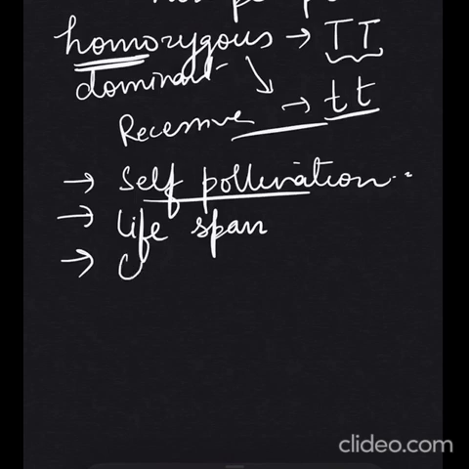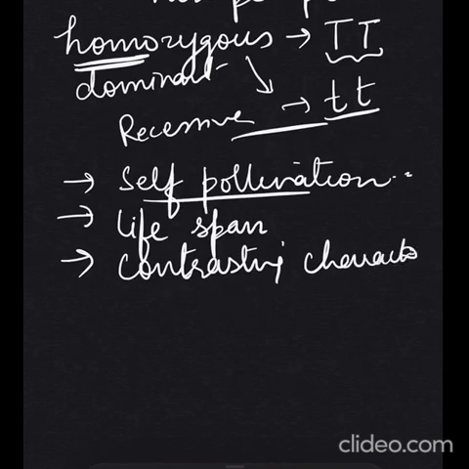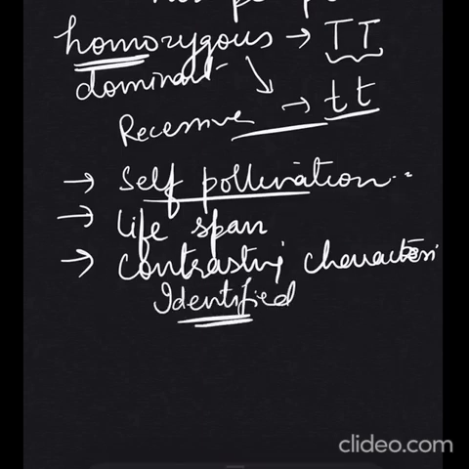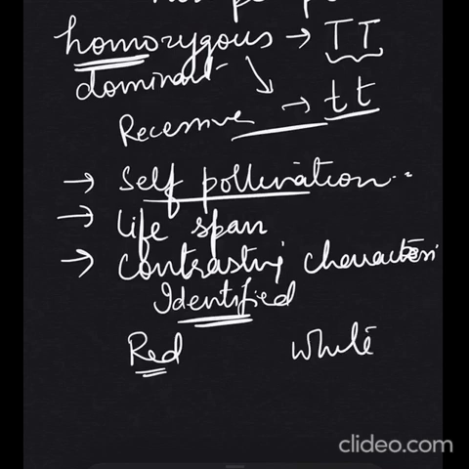And the third reason is that they have contrasting characteristics, meaning characteristics which can be easily identified. There's no confusion. For example, either the flower was red in color or it was white in color. There was no intermediate color, like pink, dark pink, purple or magenta.